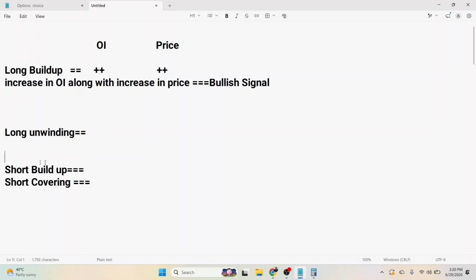The second thing is, in case open interest is decreasing and price is also decreasing, it means people are booking.